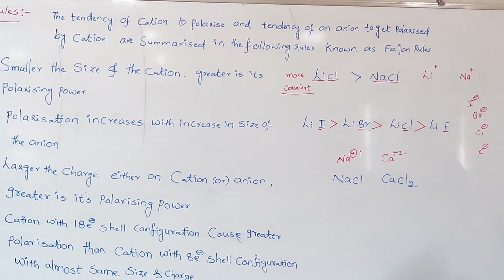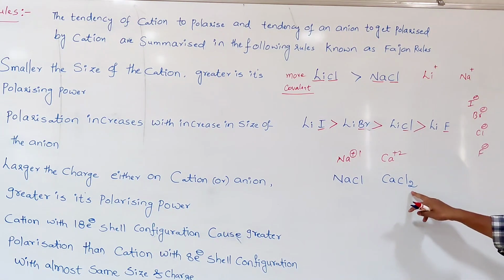Wherever the positive charge is more, that has the greater tendency to distort the electron cloud around the anion. So Ca2+ has the greater distortion power compared to which one? Na+ ion. That's why more polarization takes place in the case of calcium chloride, and more covalent character is there in calcium chloride.